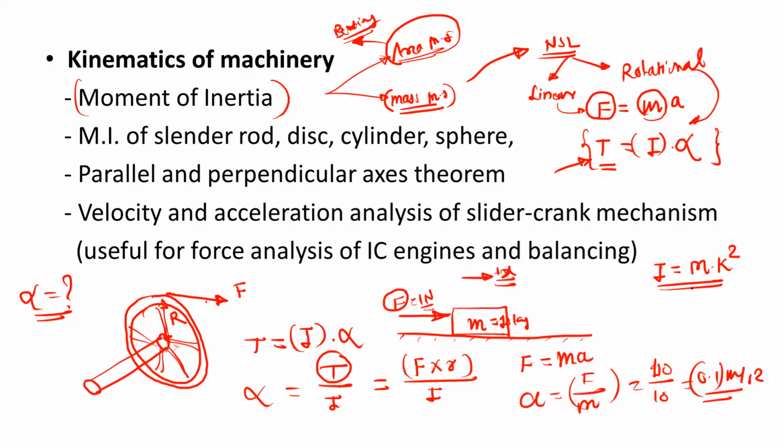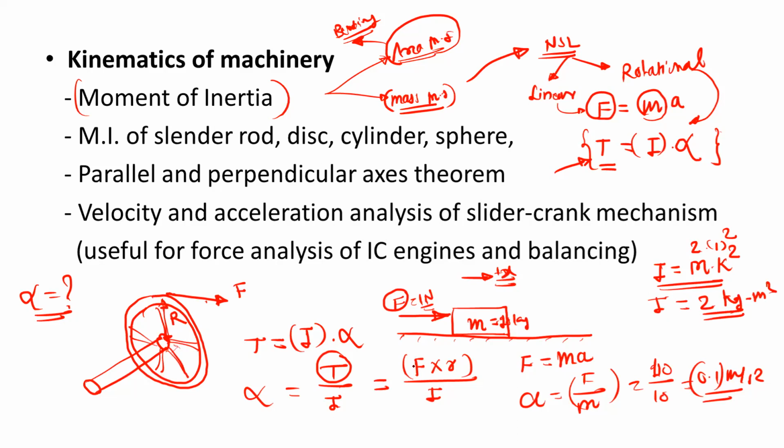Suppose this wheel has a mass of 2 kg and a radius of gyration of 1. Just take 1 meter, so this will be 1 square. So we will get the mass moment of inertia as 2 kg meter square.